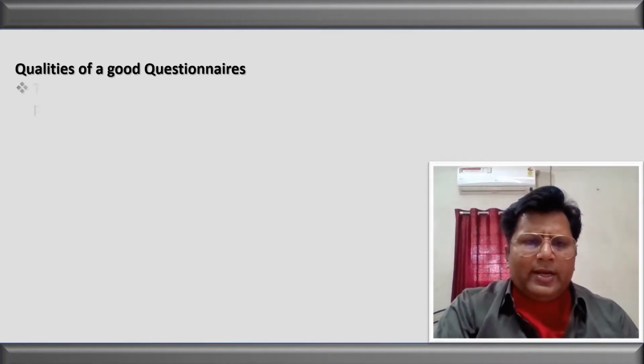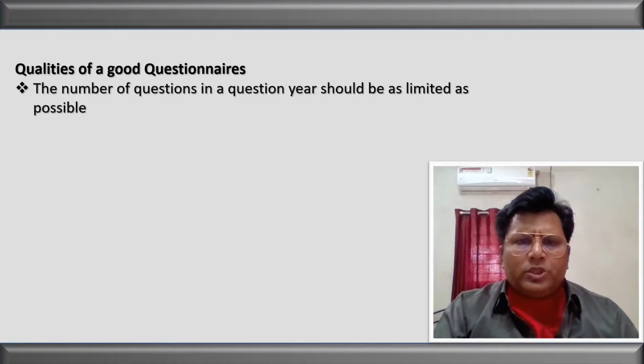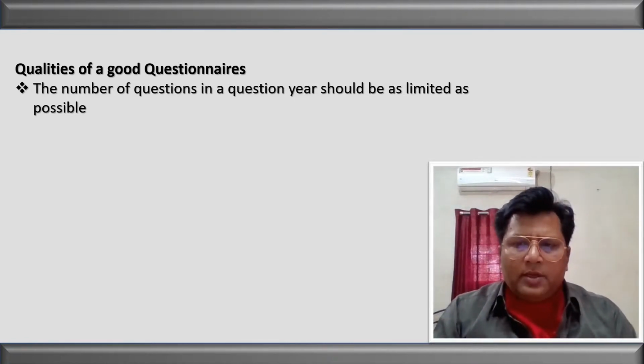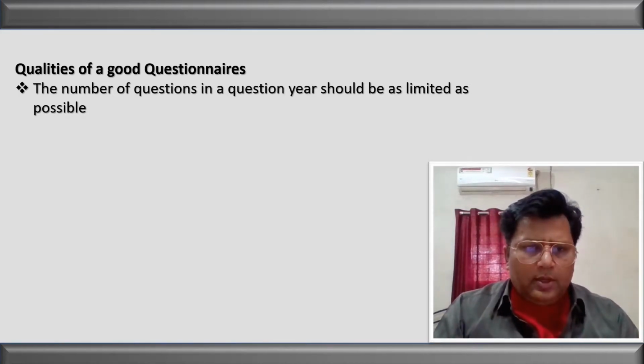Now let us see the qualities of a good questionnaire. What will be the qualities of a good questionnaire? The first is that the number of questions in a questionnaire should be limited. Nowadays nobody has the time to fill a booklet. They want only 5-6 questions. If you ask a few questions they will cooperate, otherwise they will not cooperate.